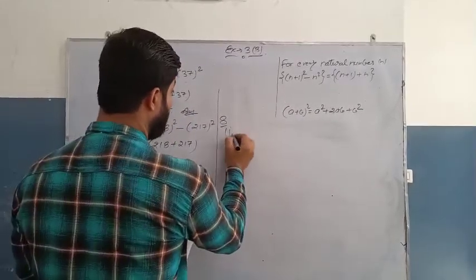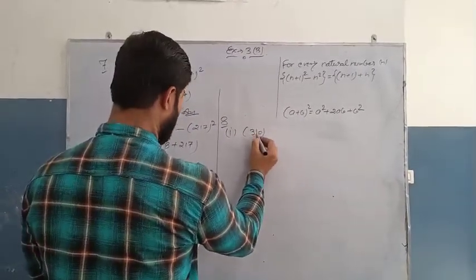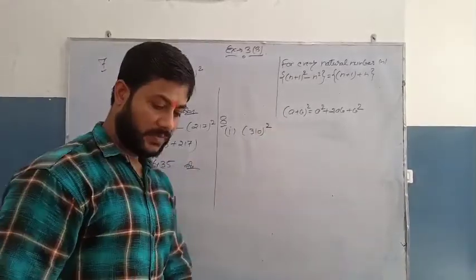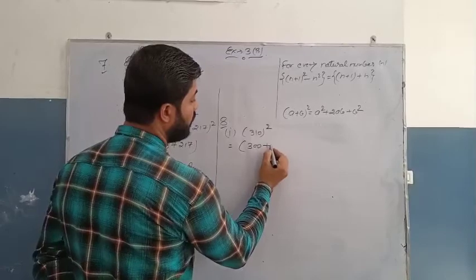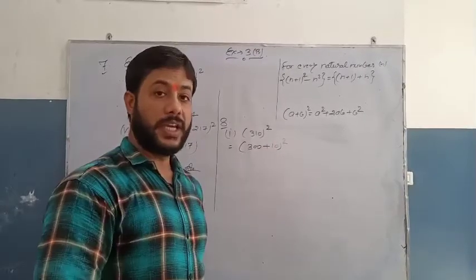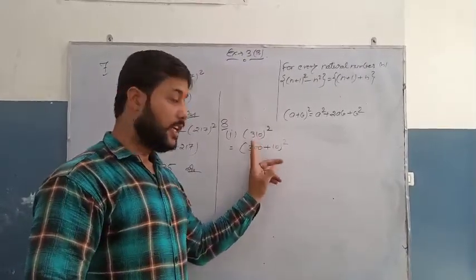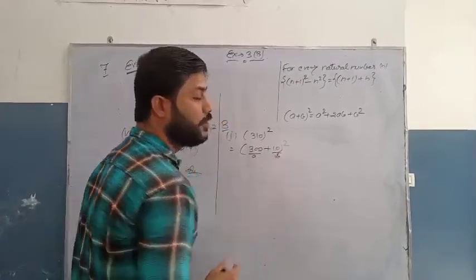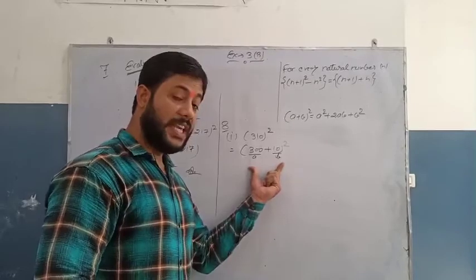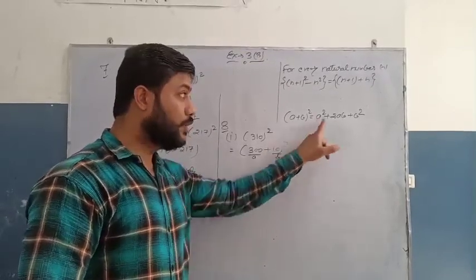So question number 18310 square. So we can write it as (300 + 10)². Okay, 300 plus 10, 310. Now this is in the form of a and b. This is a and this is b. Now this is in the form of a plus b whole square. We will use this formula.